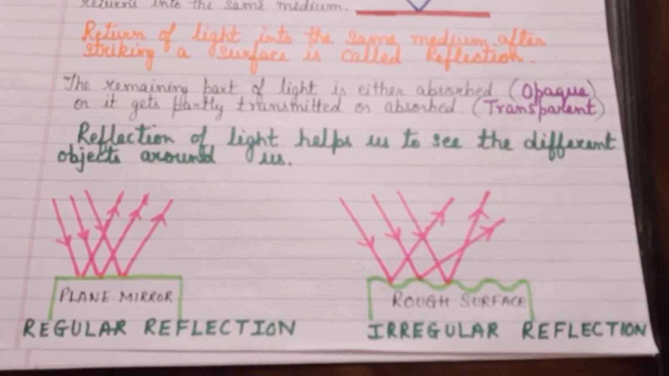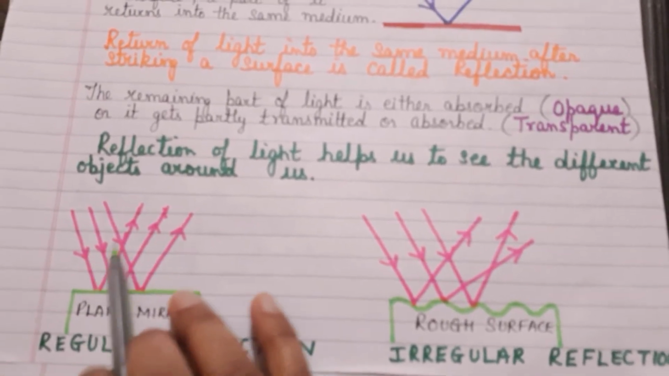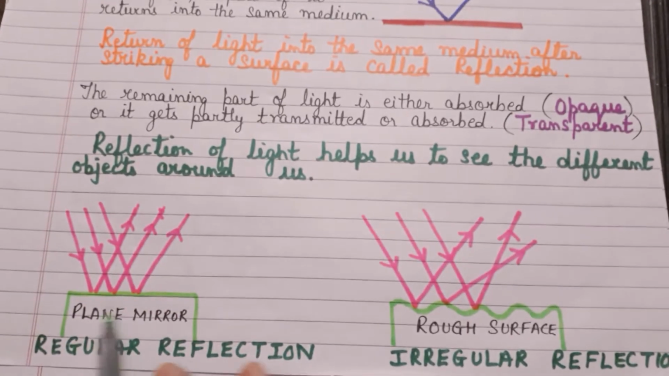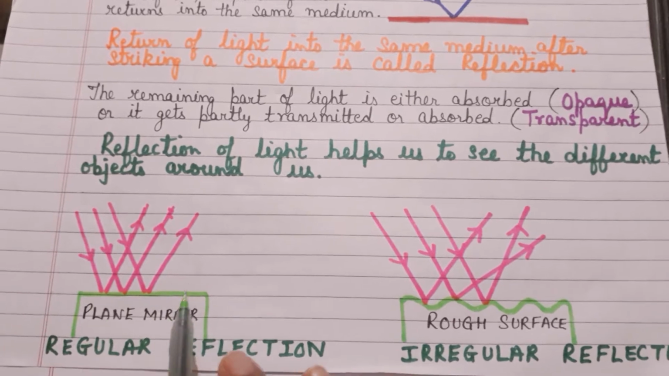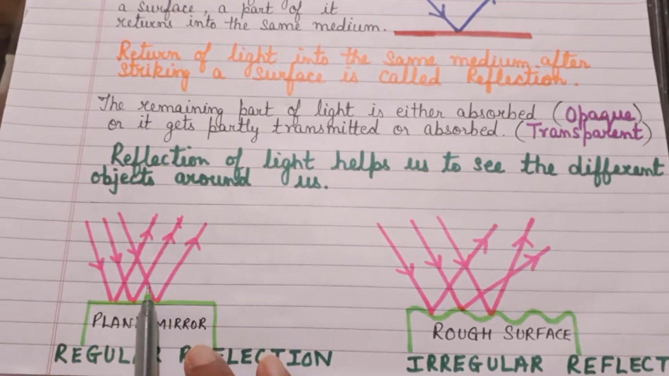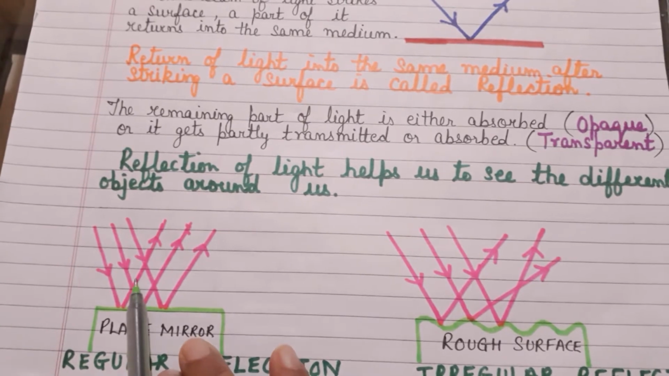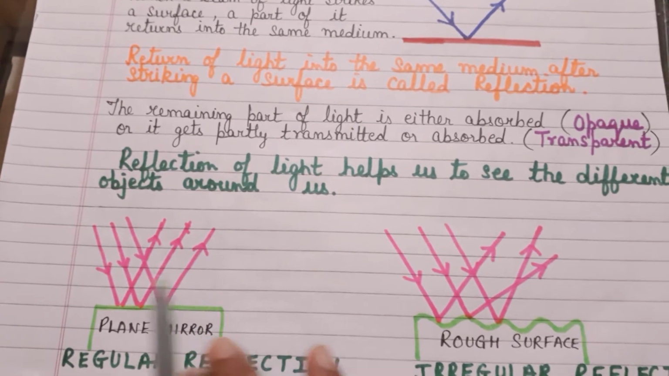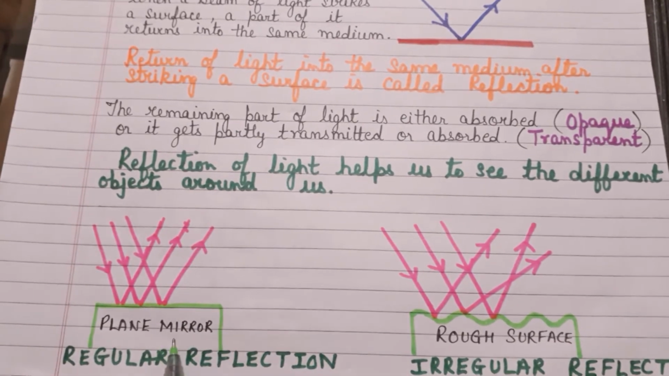In the first case, you can see that I have drawn parallel rays of light and they are incident on a plane mirror surface or a plane surface. It could be a plane mirror, it could be a polished surface. Light is incident on it parallel, and you can see that after striking the surface, the rays of light get reflected back parallel in the same manner, in a systematic pattern, and this is known as regular reflection.